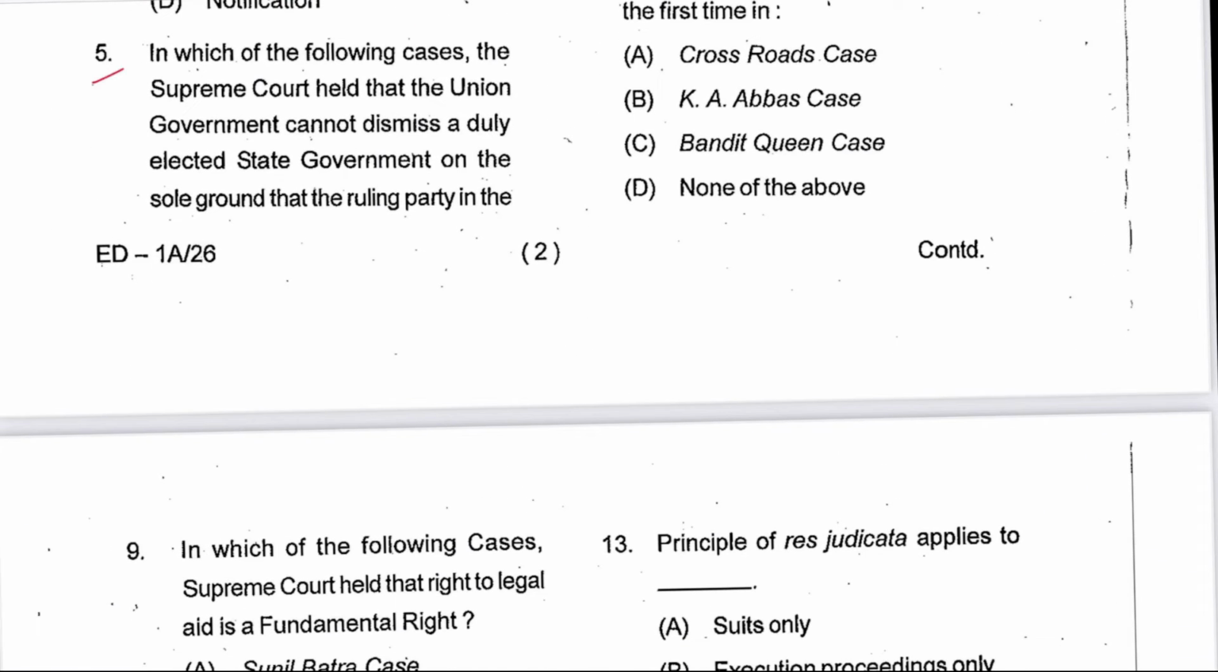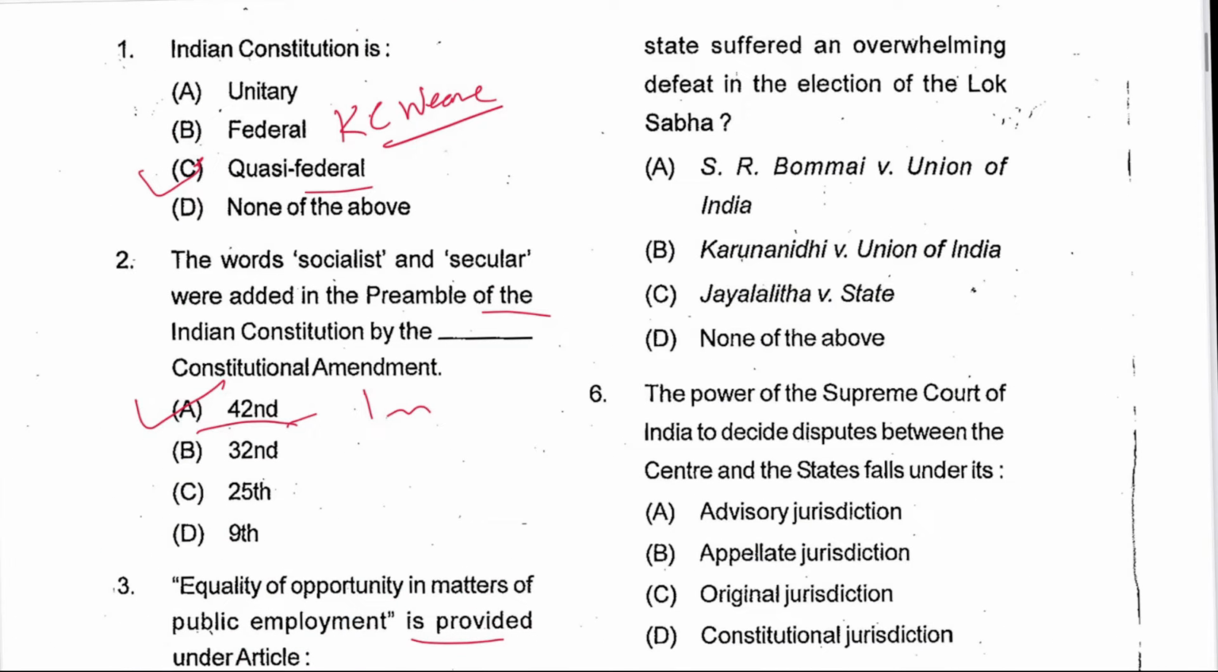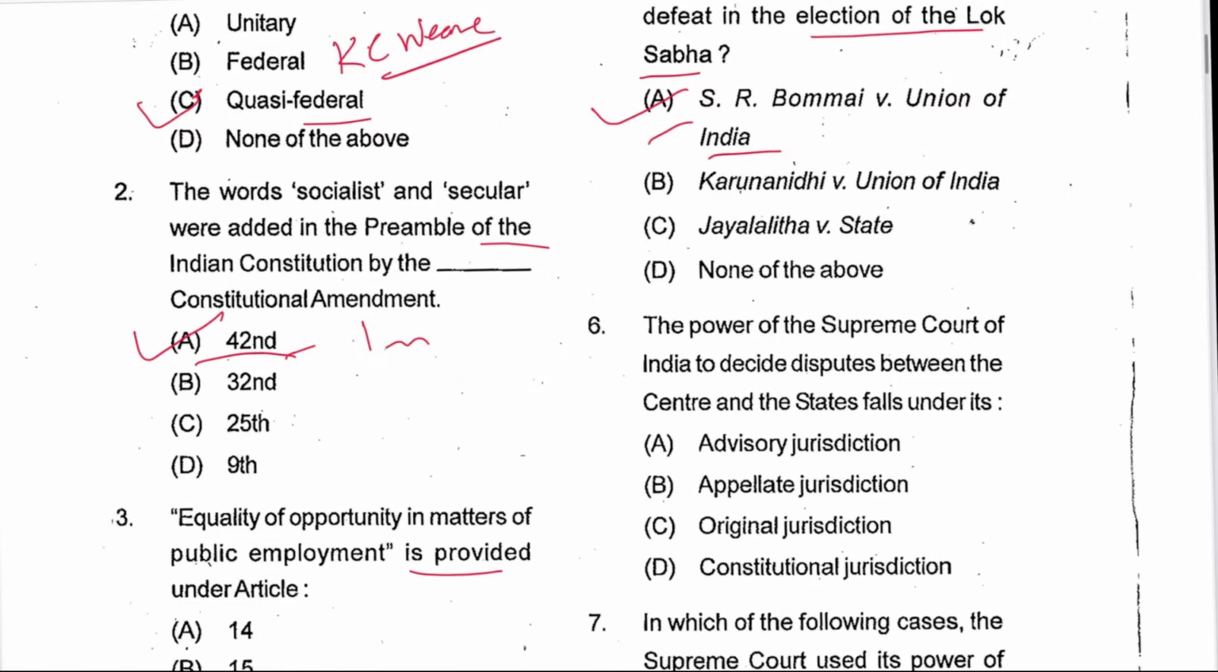Next is 5. In which of the following case Supreme Court held that Union government cannot dismiss a duly elected state government on the sole ground that the ruling party in state suffered an overwhelming defeat in the election of Lok Sabha? This was S.R. Bommai vs Union of India. A is the answer.